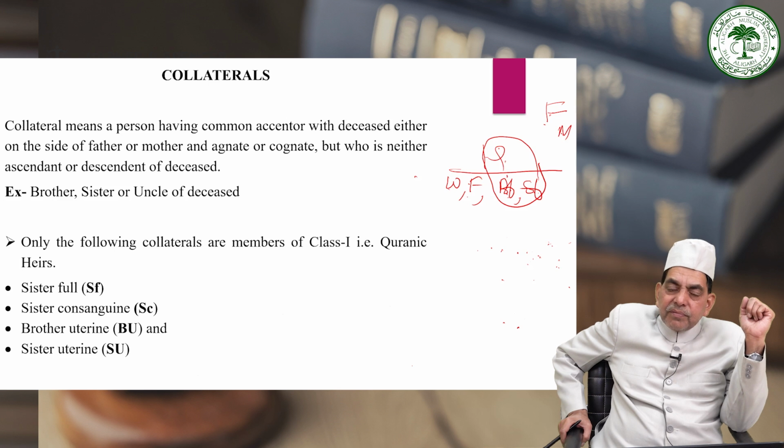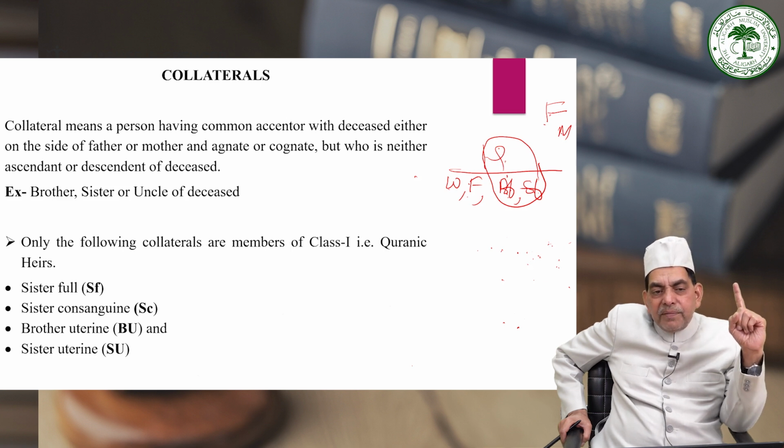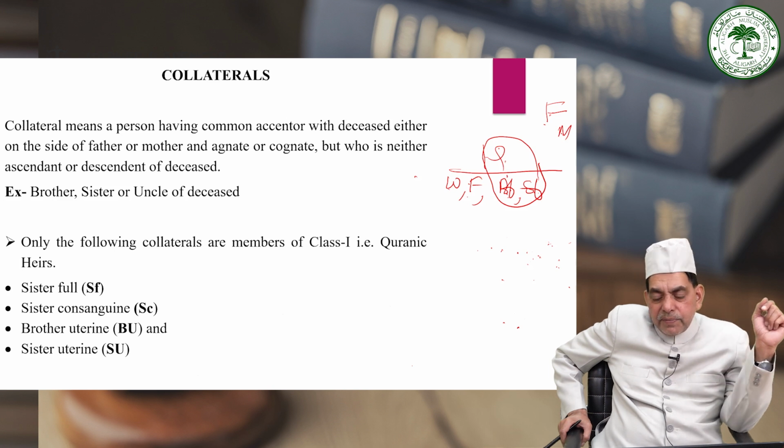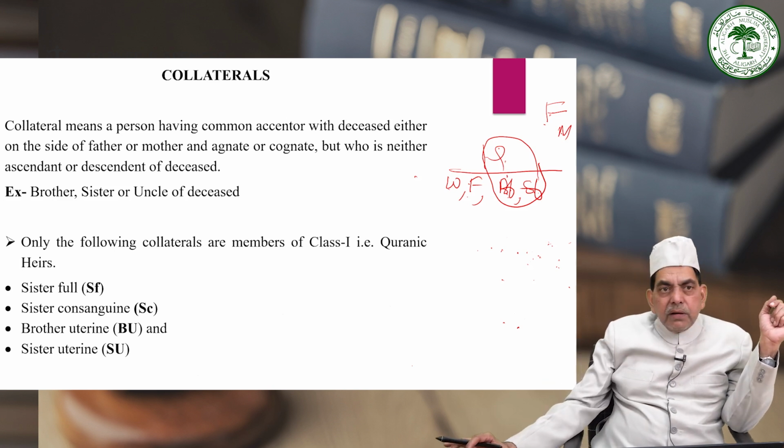Here friends, one will notice that out of these 4 who are all collaterals and members of class 1, 3 are female and only one is male, who is given place in a privileged class, that is class 1.